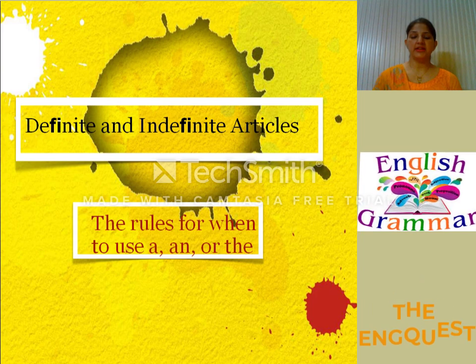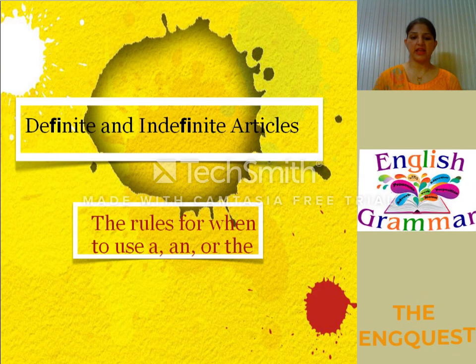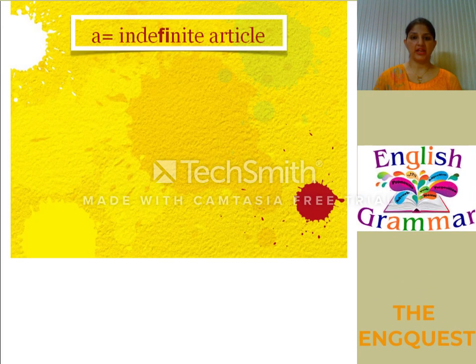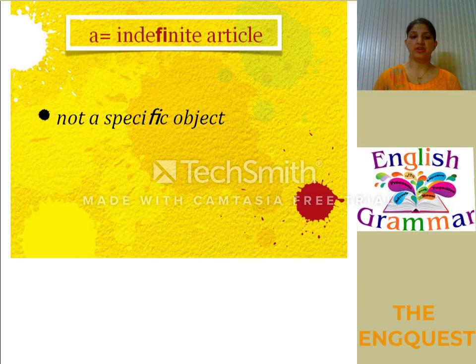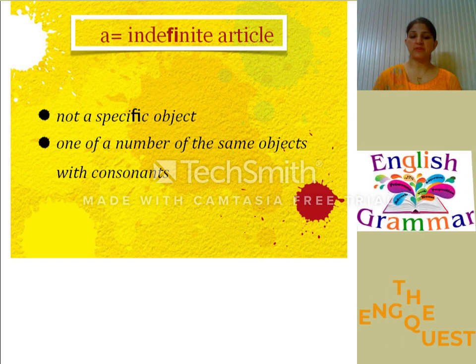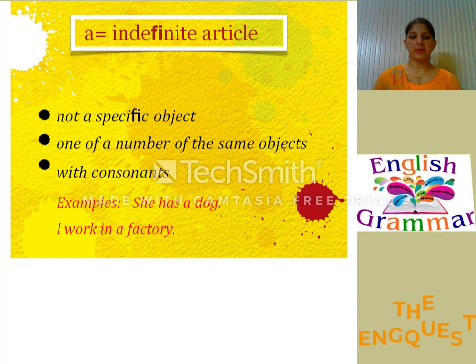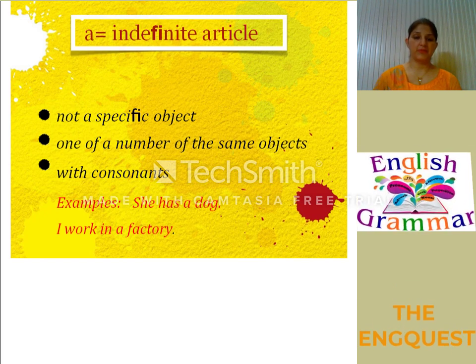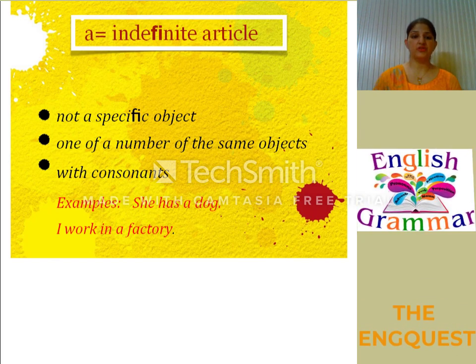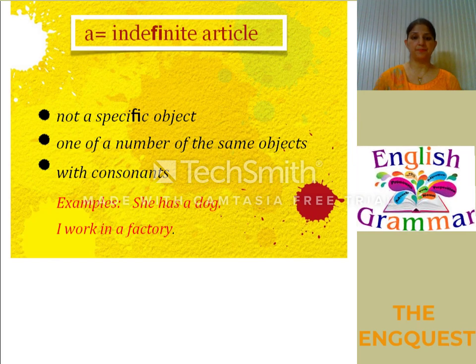Now let us see definite and indefinite articles and the rules for when to use a, an or the. A is an indefinite article. We use a when we are not talking about a specific object, which is one of a number of the same object, and we use it with a consonant sound. For example, she has a dog. I work in a factory. So here we are not specific about the dog or the factory. So we are using the indefinite article a.